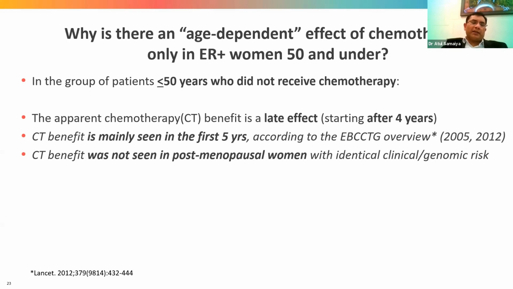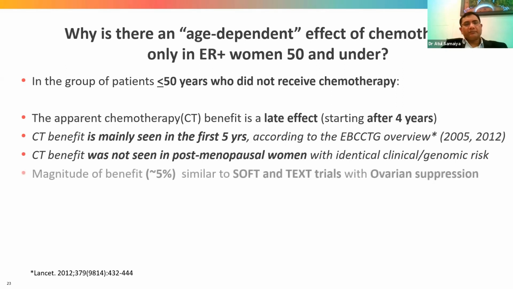Similarly, the SOFT trial has shown that if premenopausal patients have ovarian suppression, they have better survival in the ER positive group. So probably the chemotherapy effect here is due to ovarian suppression rather than the effect of chemotherapy itself.